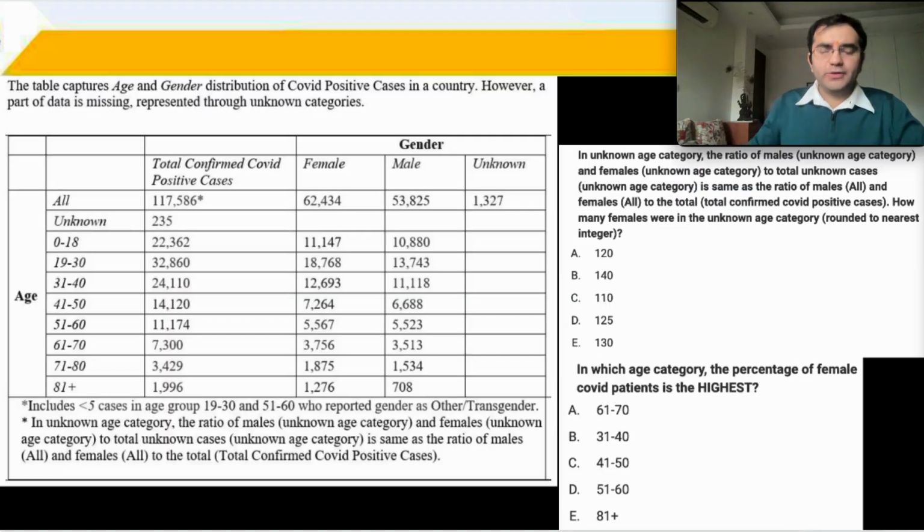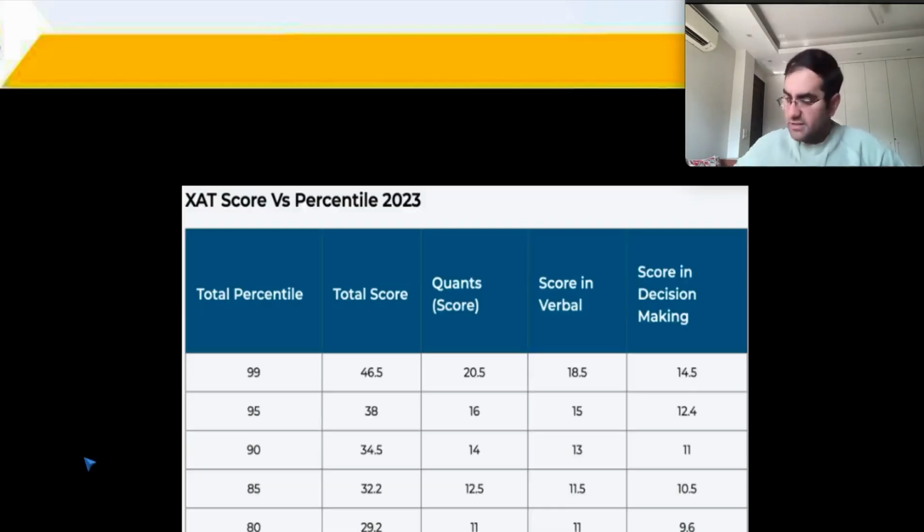And after that you have another set, but again XAT informed later on that there is some error over here, so full marks were awarded to all students. So this is the score versus percentile calculator for XAT 2023. In order to clear cutoff, in order to get a good score, depending upon your category, anybody should be aiming for this particular range between 95 and 99. This is the range to be aiming for, depending upon your strengths.